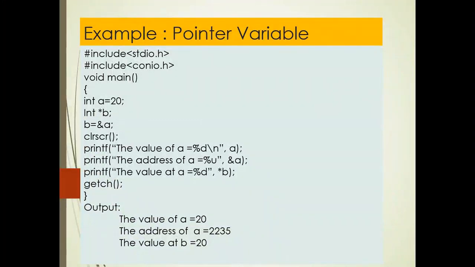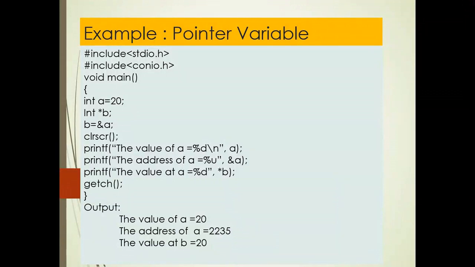Once again, just try to understand. *B means value at B. Value at B means the value at whatever address is stored in B. Here B holds the address of variable A and the value of A is 20.